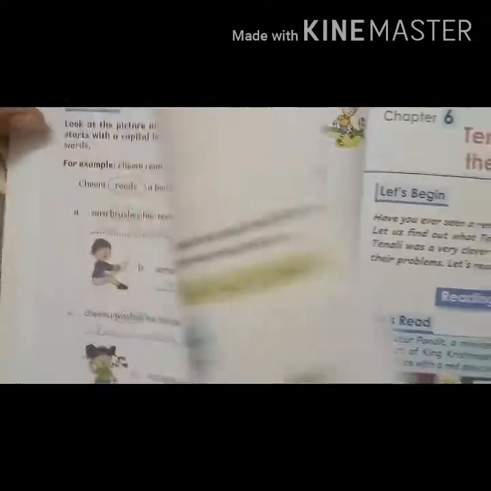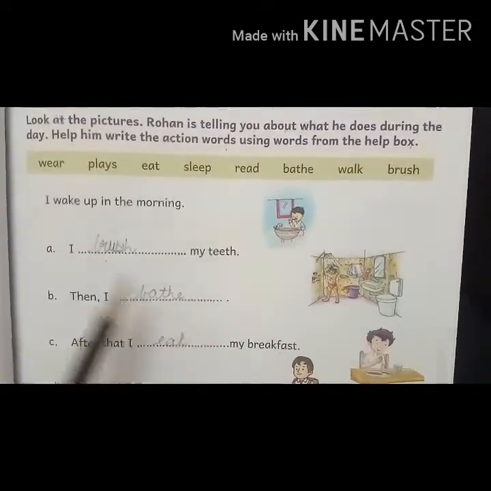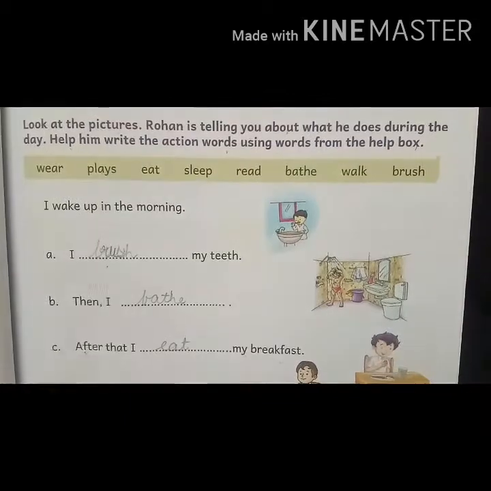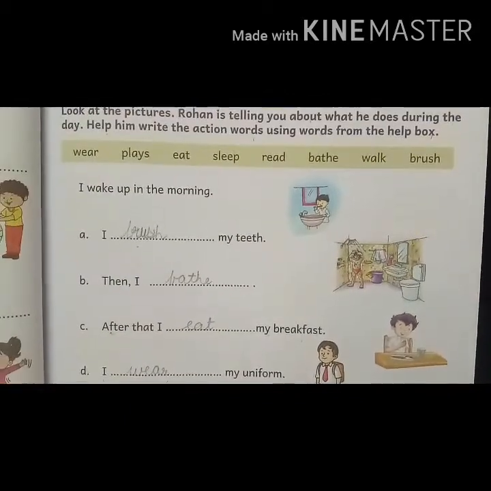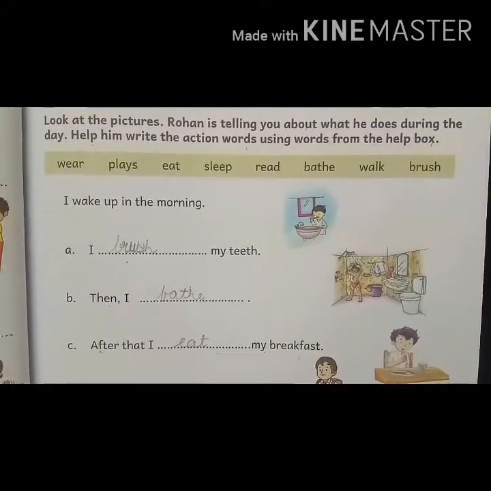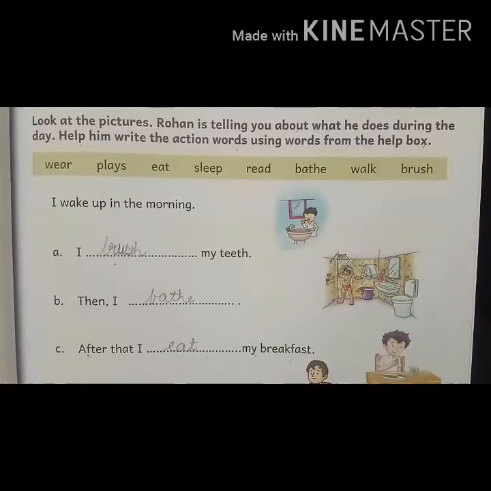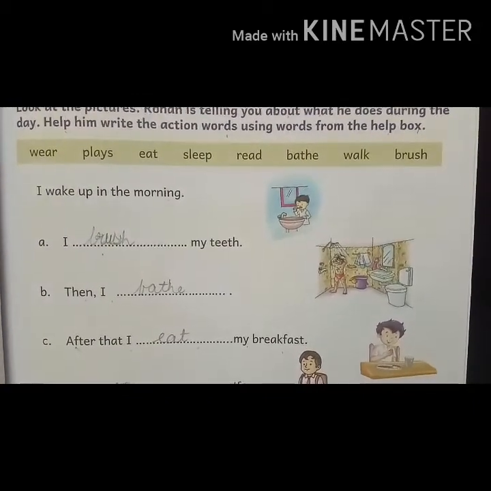Hope you all have understood the action words. In this exercise also we have used the action words. So let's again revise the action words. Action words means any word that describes an act of doing something is called an action word. Doing something is an action word.